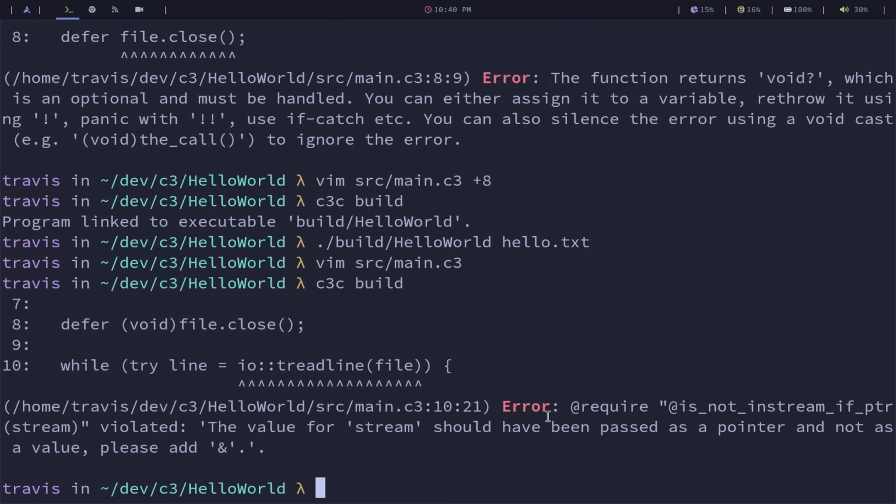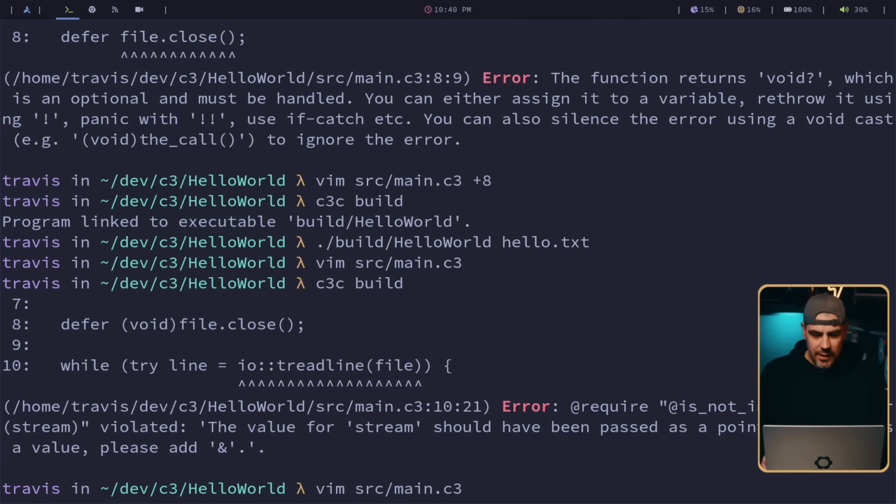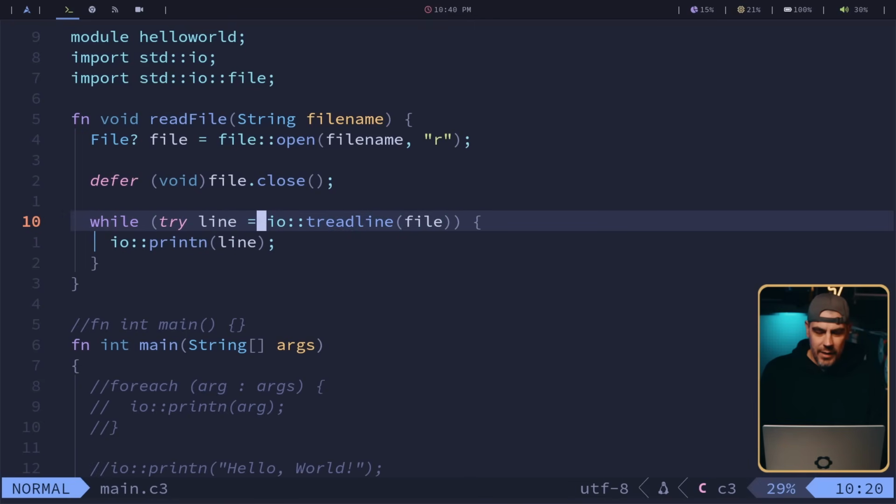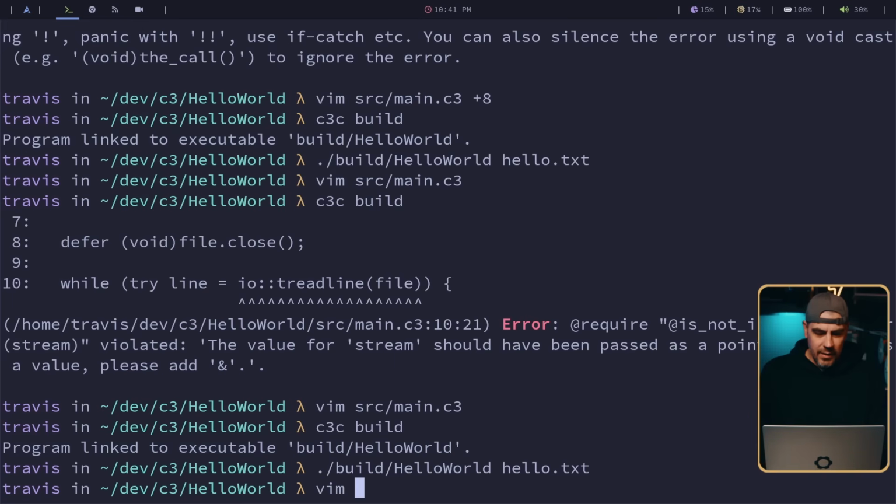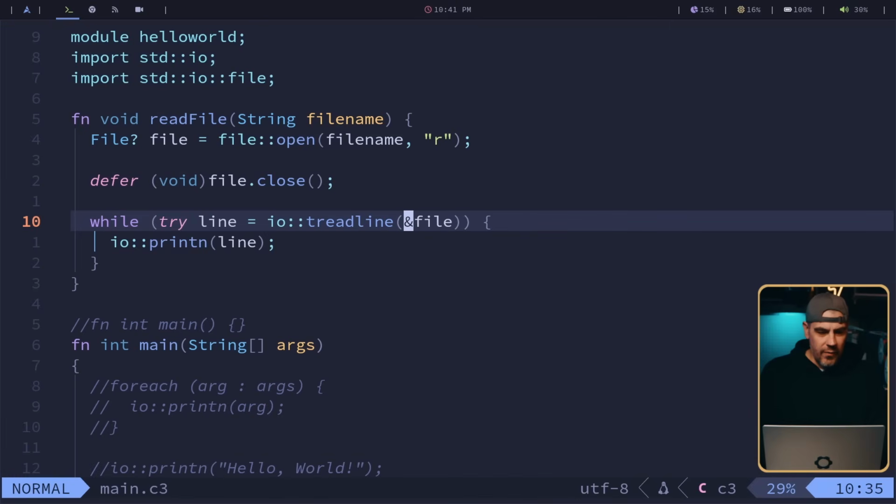Okay, error: require is not stream file. This stream should have been passed as a pointer, not as value. Please add. That's actually kind of helpful. It tells you exactly what you need to do. So I got to pass the reference. So now it's a pointer, and then build. Of course, nothing comes out because there's no file there.